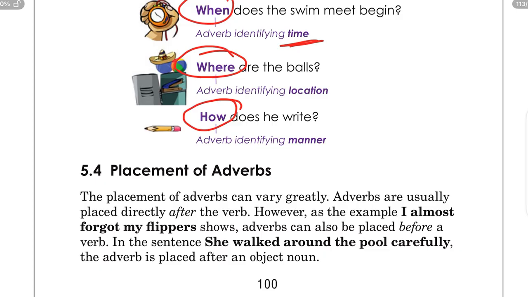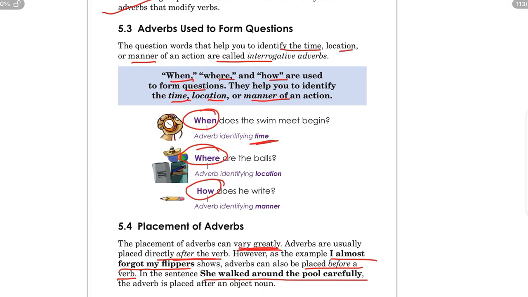Next is placement of adverbs. Adverbs are generally placed after the verb. The placement of adverbs can vary greatly. Adverbs are usually placed directly after the verb. However, in the example, I almost forgot my flippers, the adverb is placed before the verb. So generally we place adverbs just after the verb, but sometimes they are placed before a verb also. In the sentence, she walked around the pool carefully, the adverb has been placed at the end, after the verb.